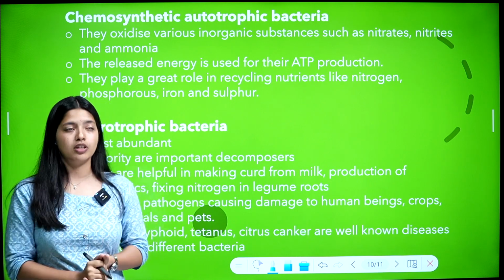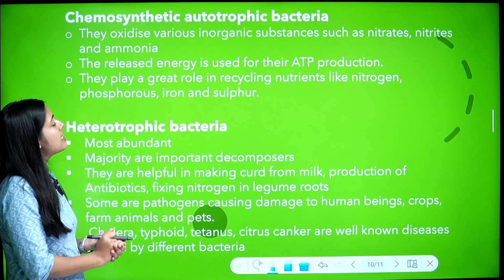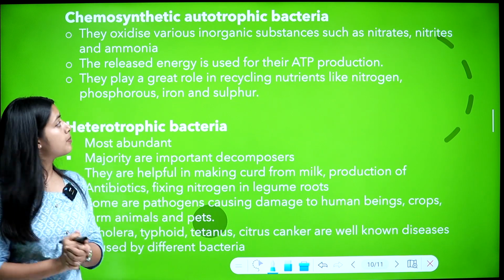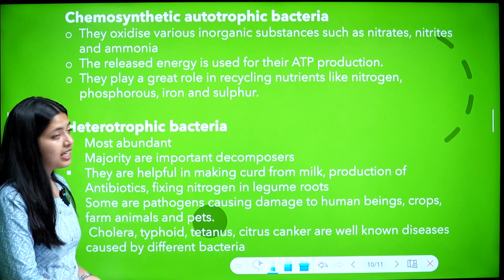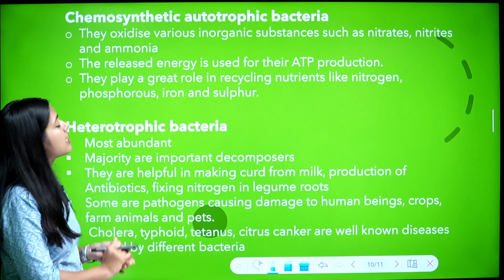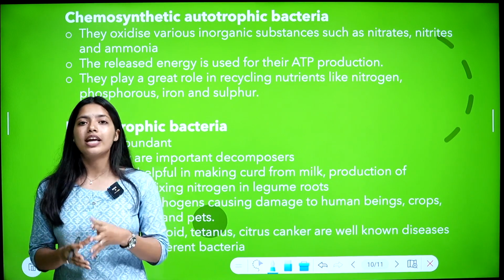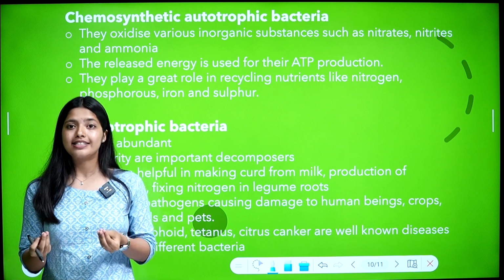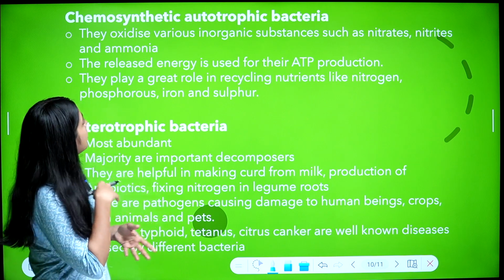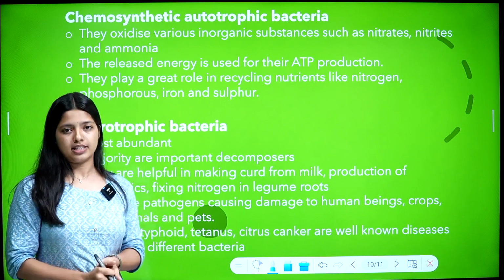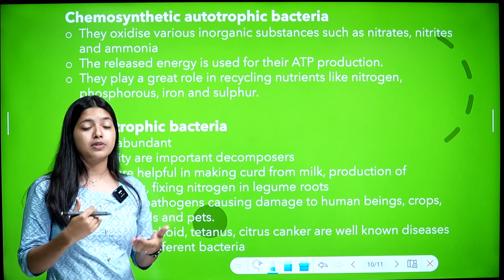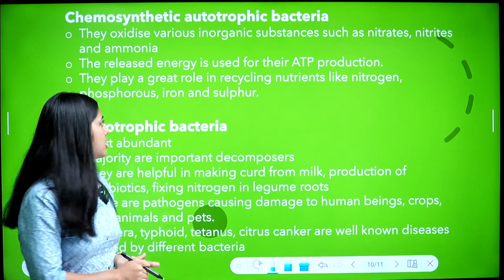Let's see how. They oxidize various inorganic substances such as nitrates and ammonia. So these inorganic substances undergo the process of oxidation.